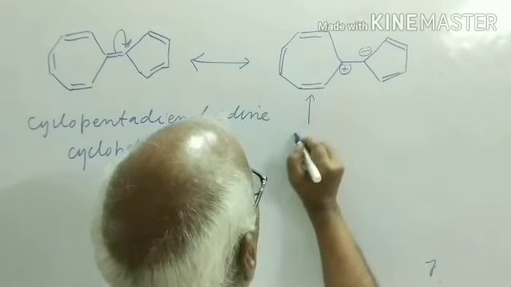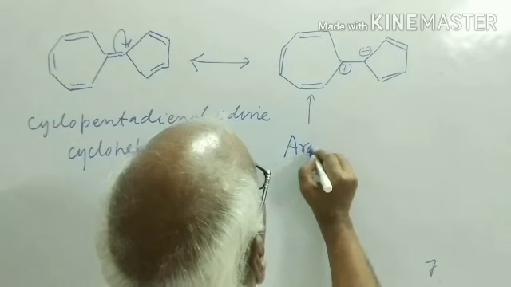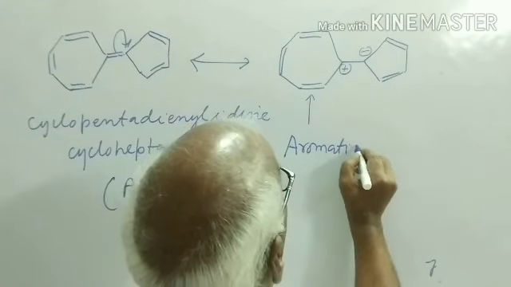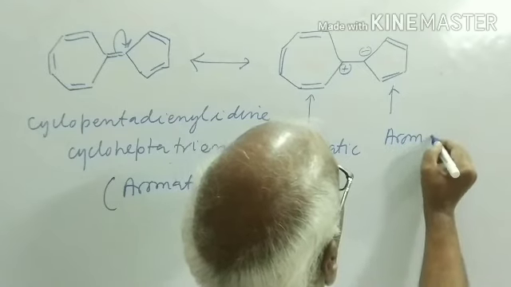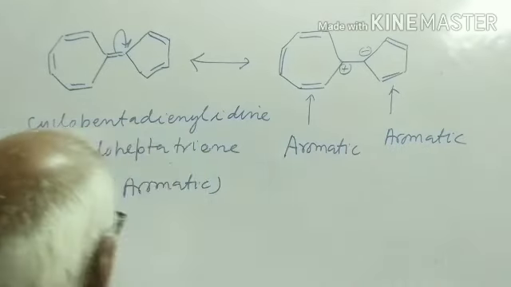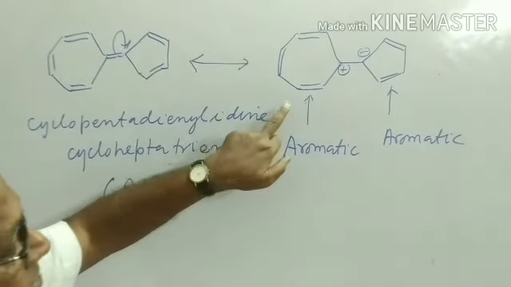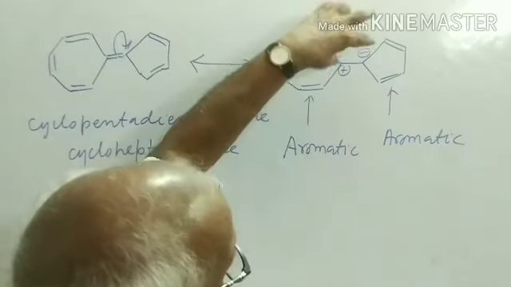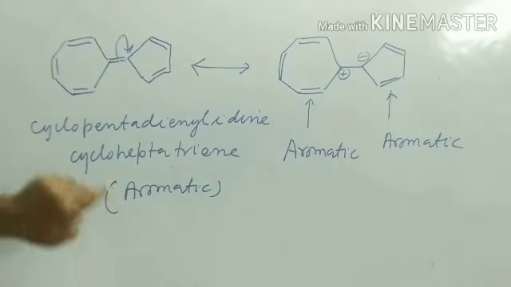This ring is aromatic. This ring also aromatic. Both rings are aromatic and both are fused together, so resultant molecule, which is this, is aromatic.